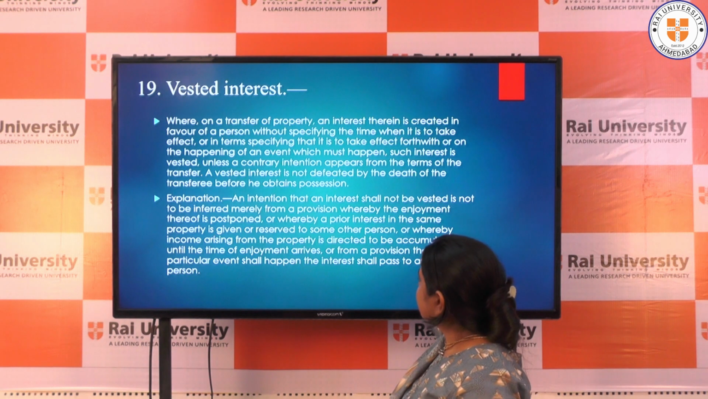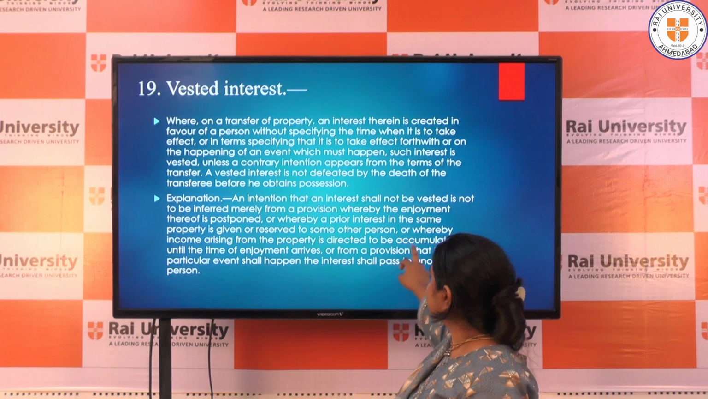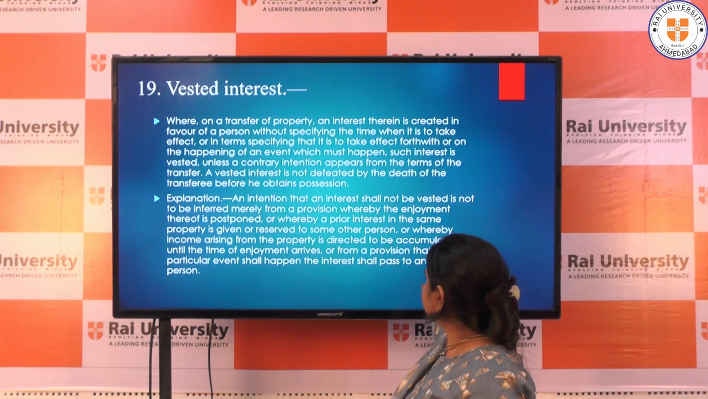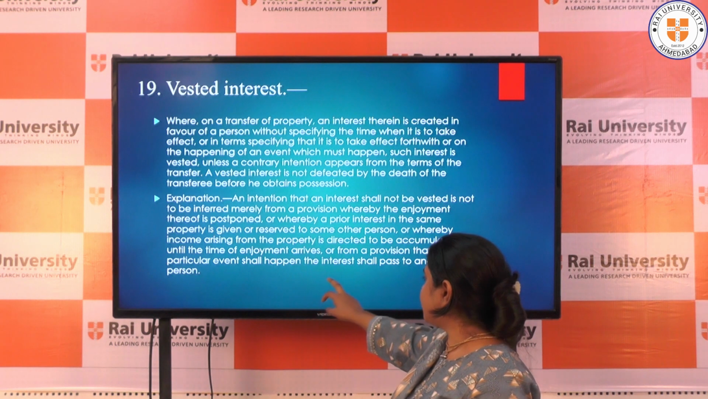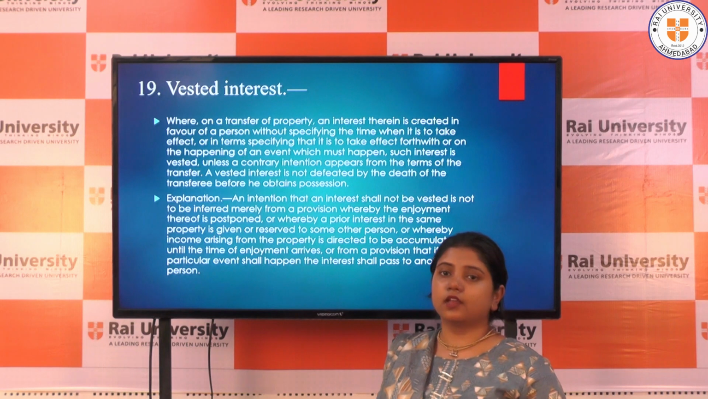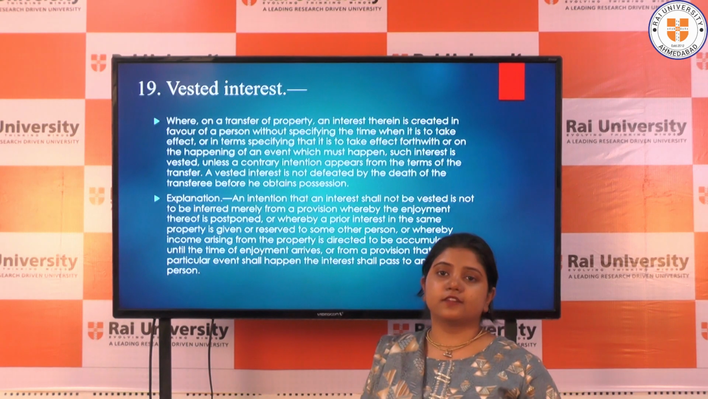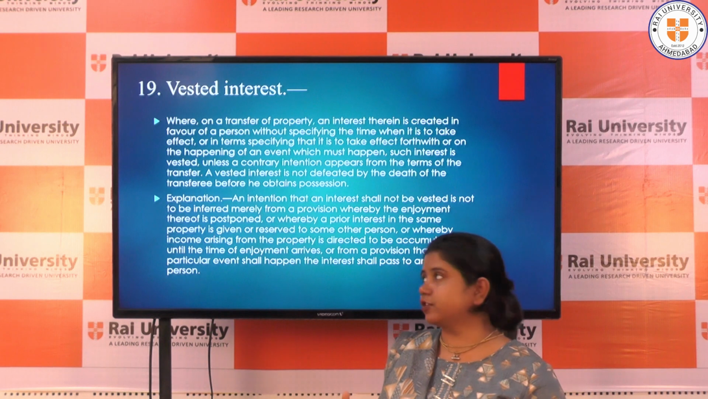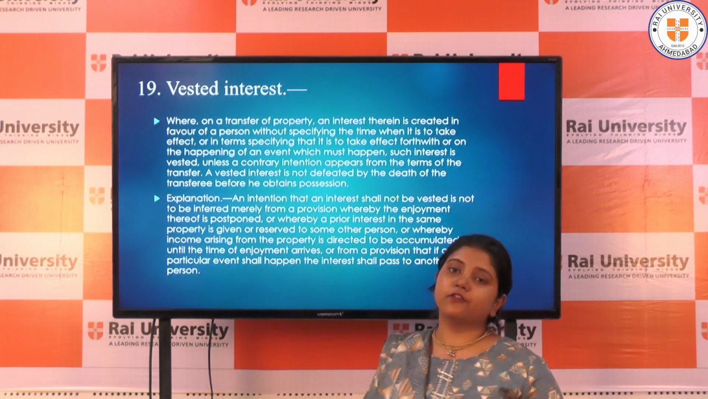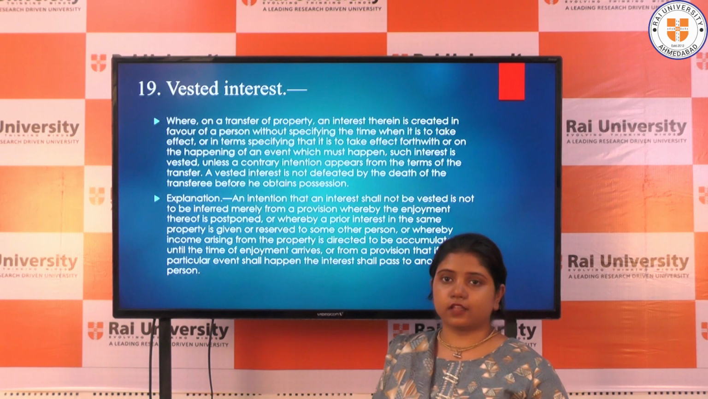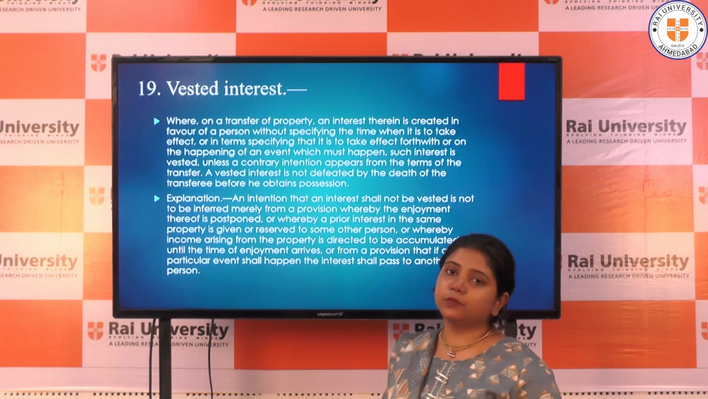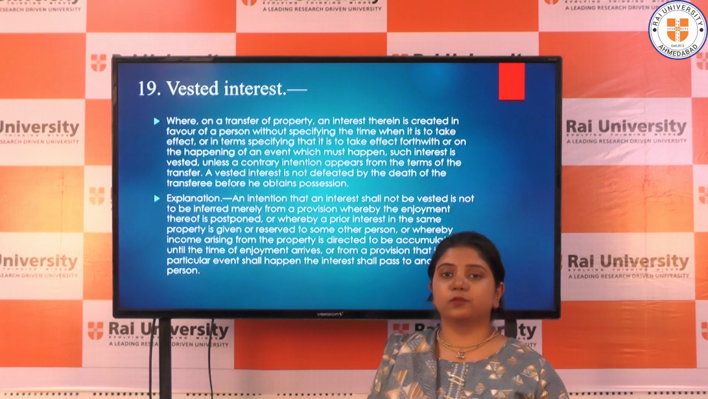So next is where the income arising from the property is directed to be accumulated until the time of enjoyment arises, or from the provision that if a particular event shall happen, the interest shall pass to another person. So over here there are two more exceptions of this clause. First is that if a property is directed to be transferred with accumulation until, we have read about accumulation in Section 17 of the Transfer of Property Act. But for your understanding, let me tell you what accumulation basically is.